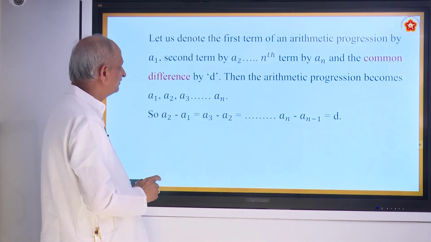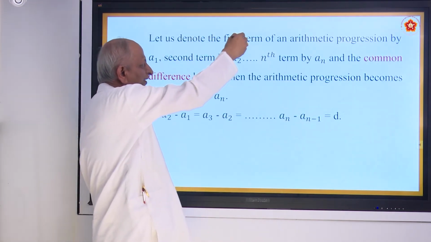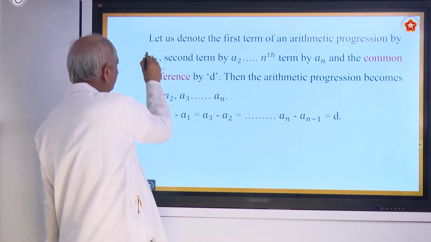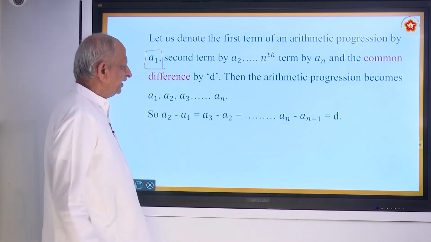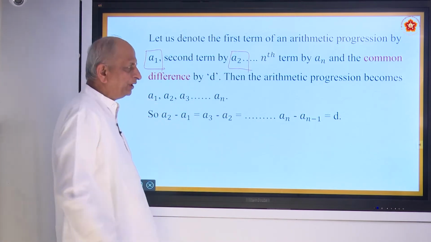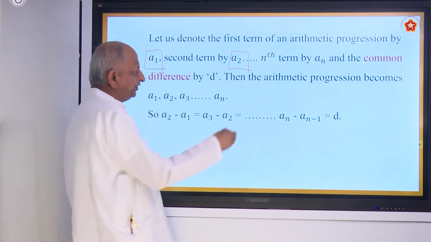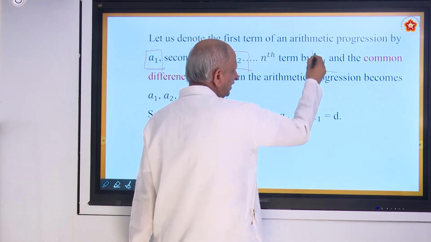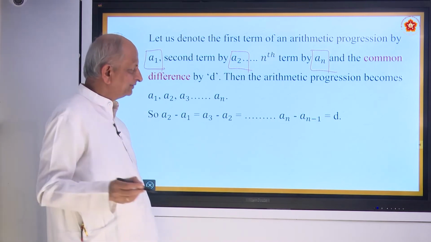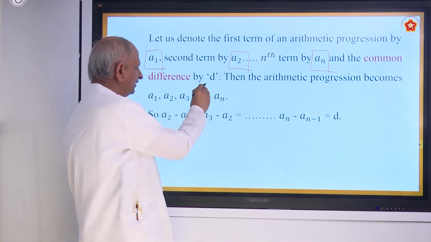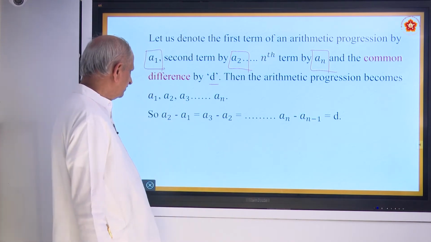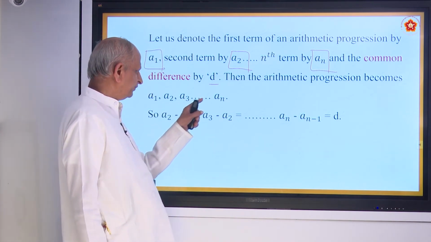Okay, shall we proceed? Let us denote the first term of an arithmetic progression as A1. So, please note this. Second term as A2. You can take T1, T2 also. And nth term as AN. You may take X also, AX, like that. And common difference by the letter D. Then the arithmetic progression becomes A1, A2, A3 up to AN.